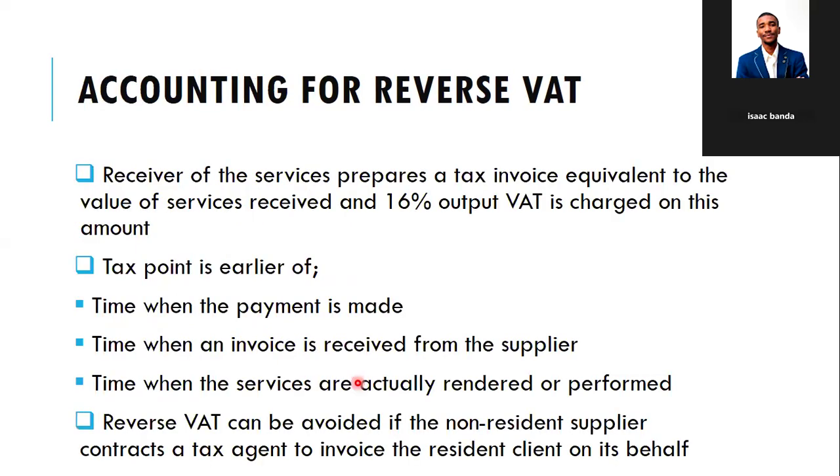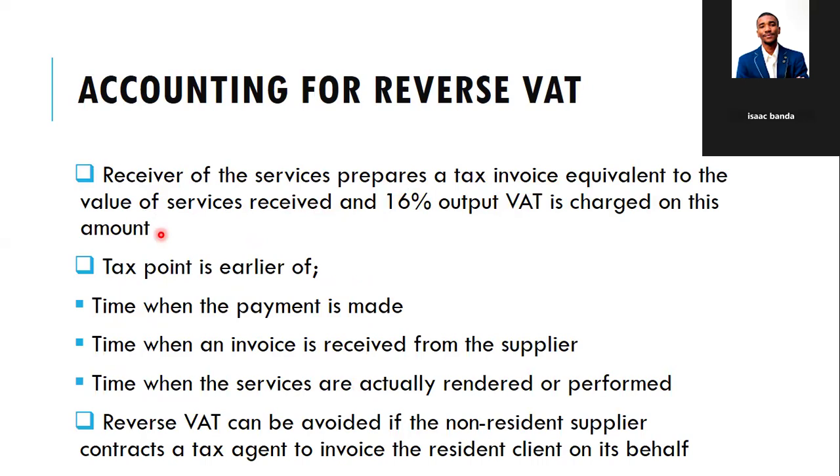So, right. How do we account for reverse taxation? The receiver of the services prepares a tax invoice equivalent to the value of services received, and 16% output VAT is charged on that amount. So the company receives services, right? The value of those services, maybe the services are costing 1 million kwacha.